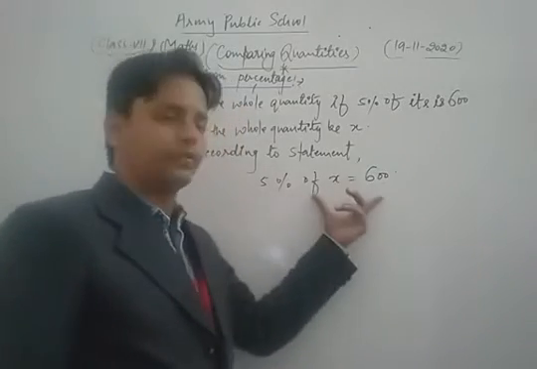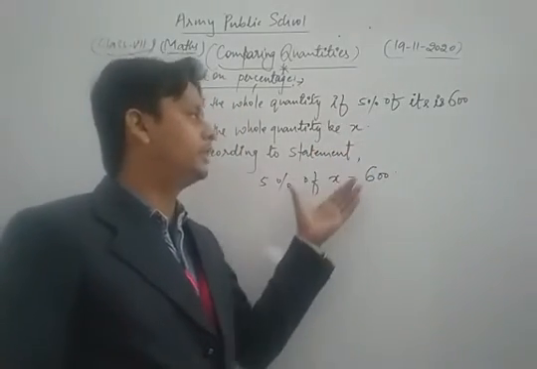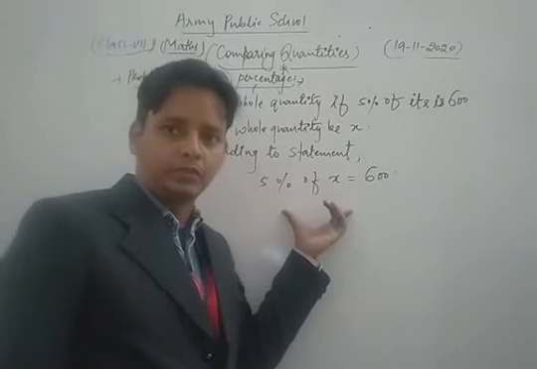So we write the given statement in numerical form in this way.